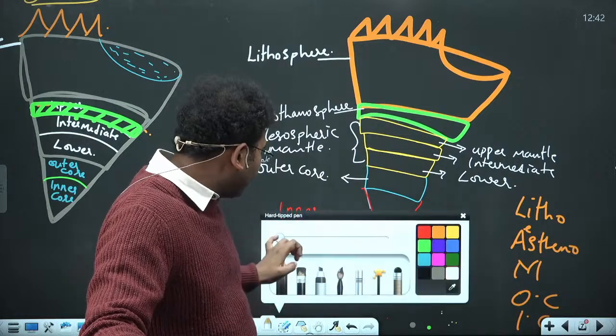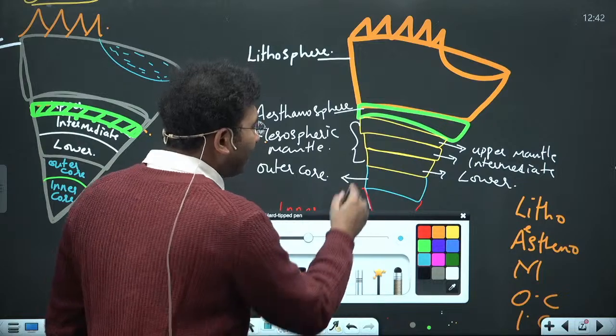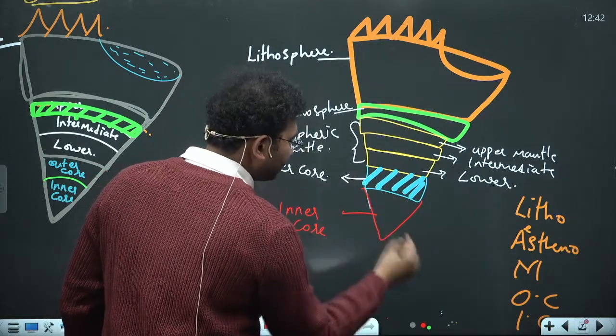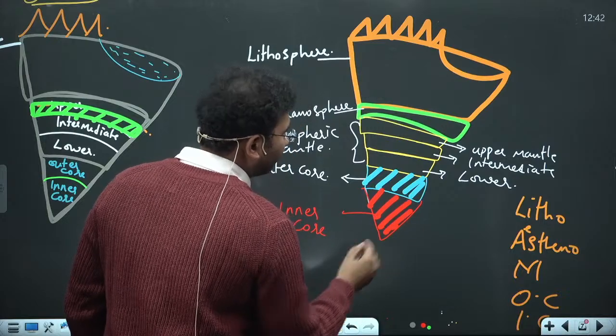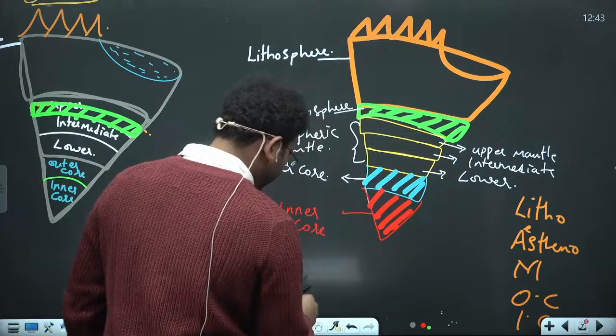Whatever I mark with the blue color is your liquid. This part of the layer is liquid in nature, and this is solid in nature. And the part in green color is semi-molten in nature.